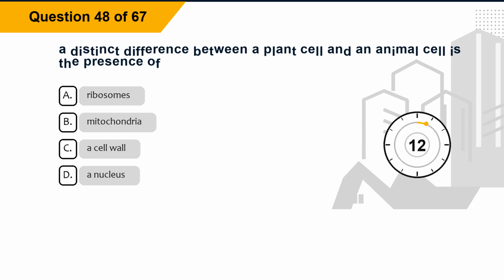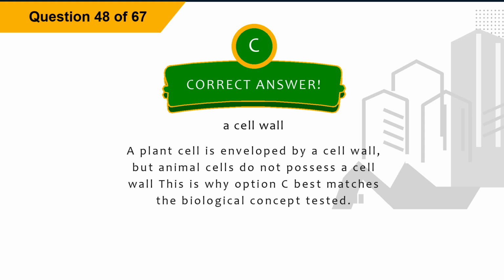Question 48. A distinct difference between a plant cell and an animal cell is the presence of: Option A, ribosomes. Option B, mitochondria. Option C, a cell wall. Option D, a nucleus. The correct answer is option C, a cell wall. Explanation: A plant cell is enveloped by a cell wall, but animal cells do not possess a cell wall. This is why option C best matches the biological concept tested.